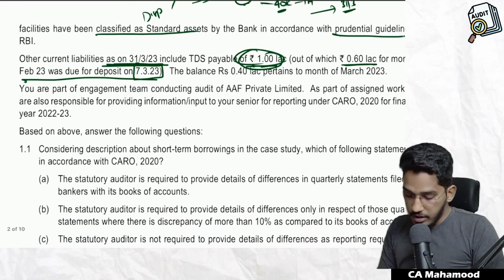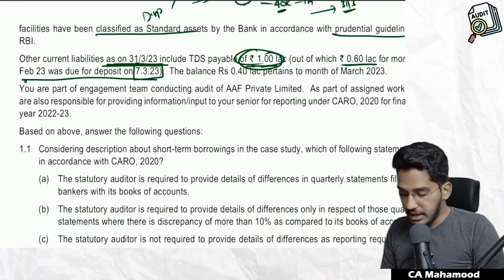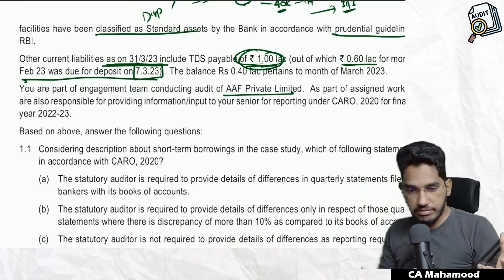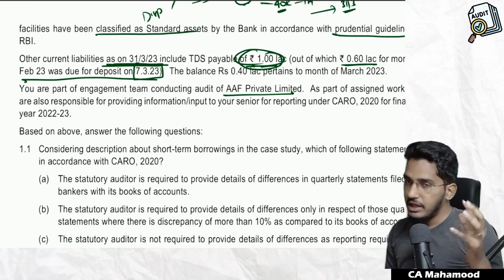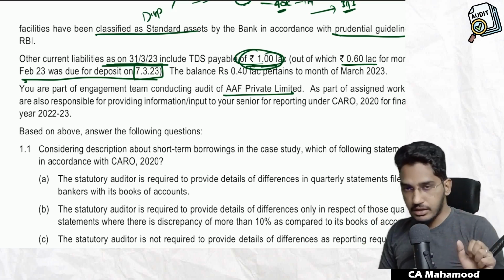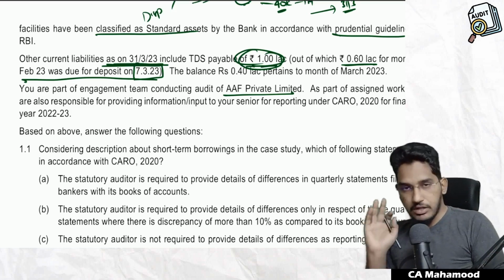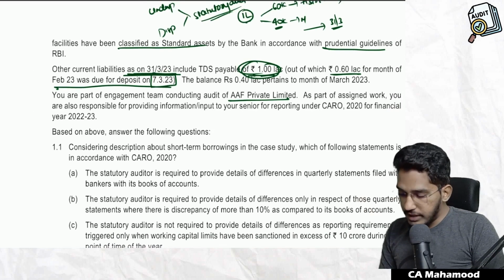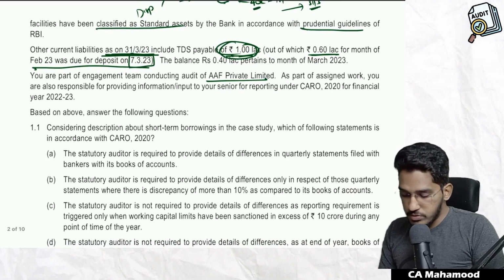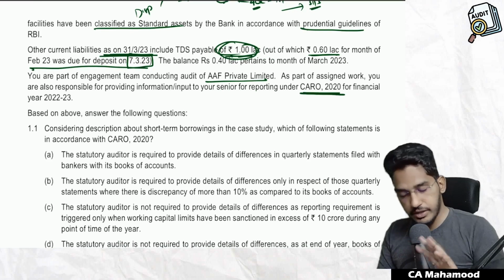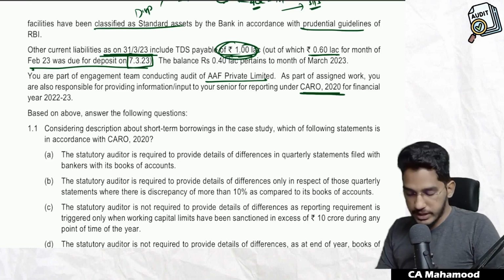Next one. You are a part of the engagement team conducting audit of AAF Private Limited. Now they are coming to the question. So they have told all the facts. They have given an extract of the balance sheet. They have explained in detail certain items of the financial statements. Now they are telling you are appointed as an auditor. You are a part of the engagement team. As part of assigned work, you are also responsible for providing information or input to your senior for reporting under CARO 2020 for the financial year 2022-23.